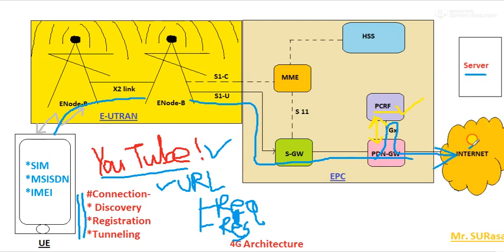Through the public internet, it will be delivered to the server. Now the server will respond to the end user. In short, the end user for this server will be the internet service provider itself.